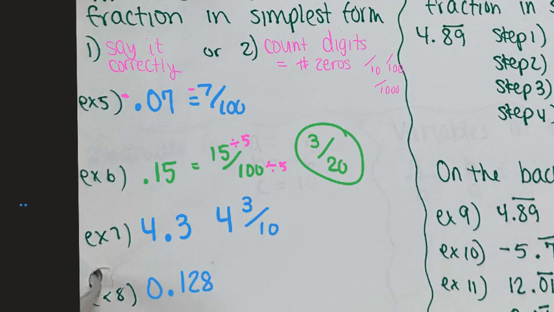Okay, try this one. 128 is going to go over 1,000 because I have 3 digits, so I need 3 zeros. 128 over 1,000.